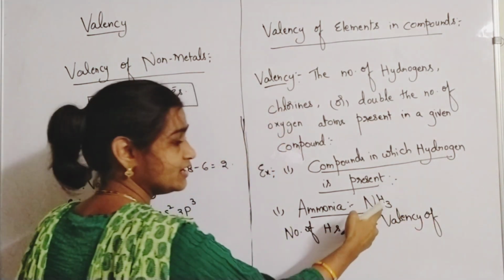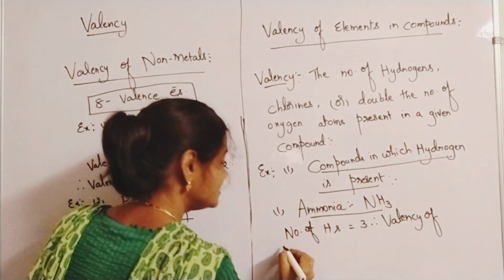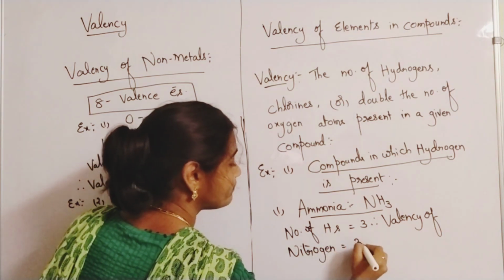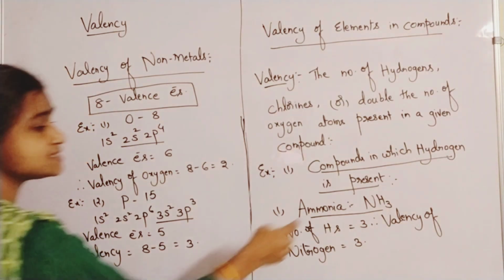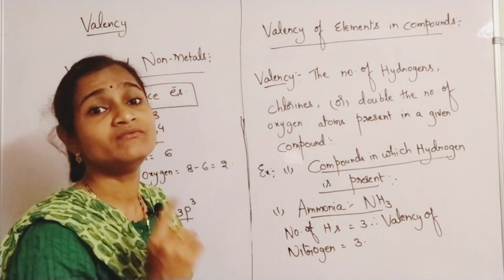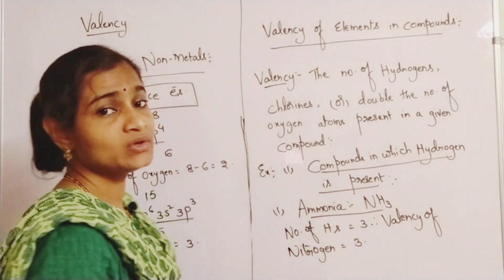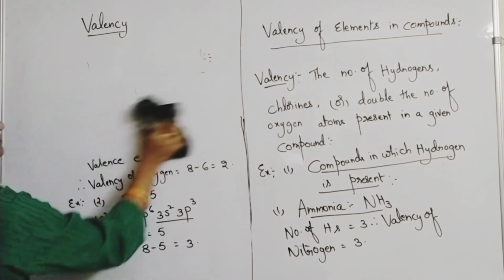Here hydrogen is combined with the other element, what? Nitrogen. Valency of nitrogen is 3. Please understand the points carefully. The number of hydrogens present in a given compound will give the valency of the other element present in that compound. You can take the example of methane.